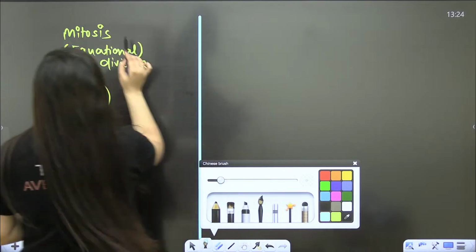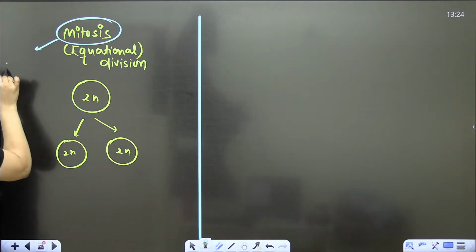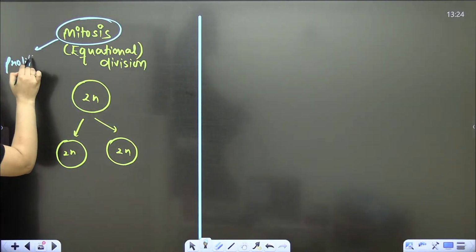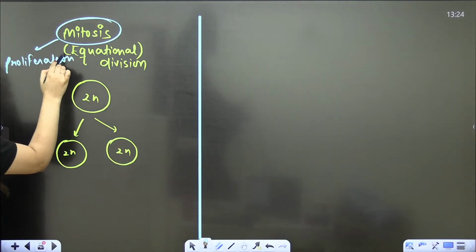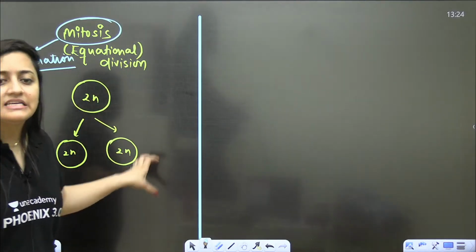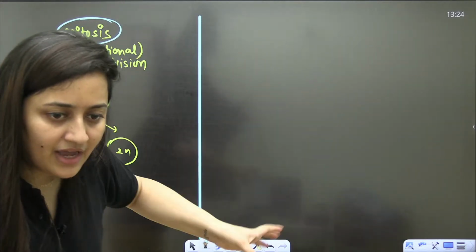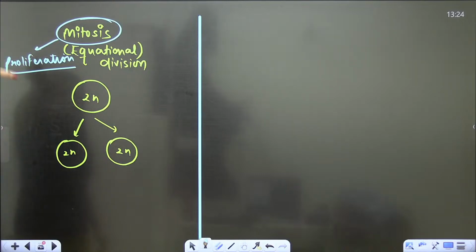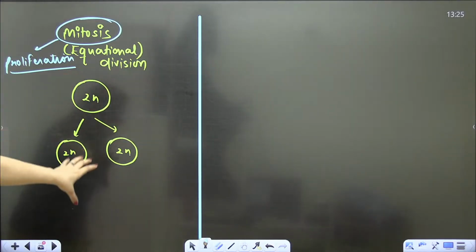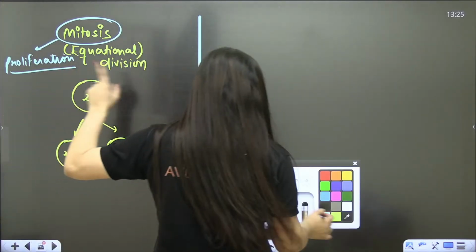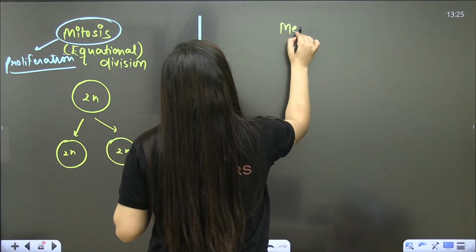So as I said, mitosis is very important for proliferation. It is very important for random cell division, for increasing the cell number, right? The cell will increase its number, it will divide, divide, divide, like this. So mainly in animal cells we see mitosis in the somatic diploid cell, but I'll come to that statement later. Then there is meiosis.